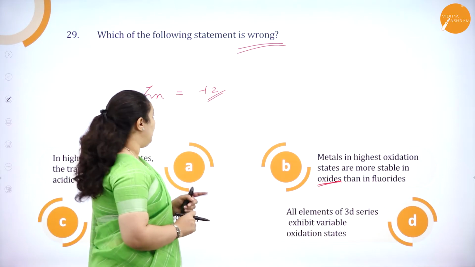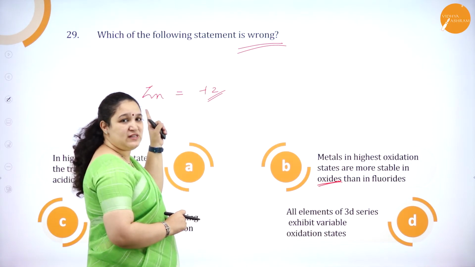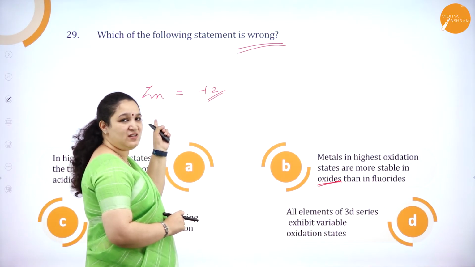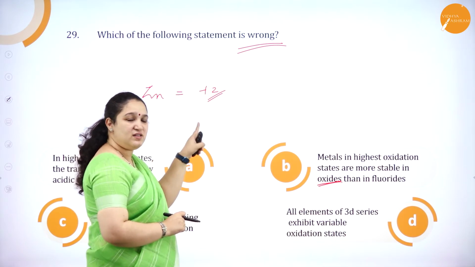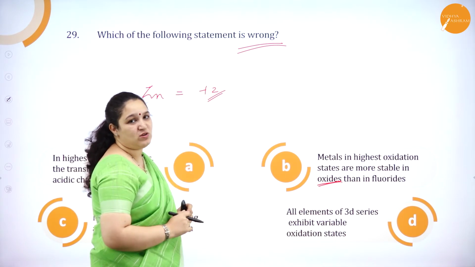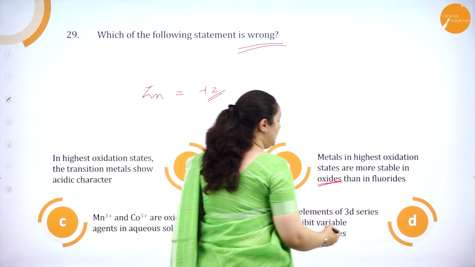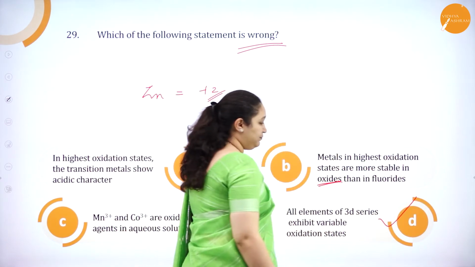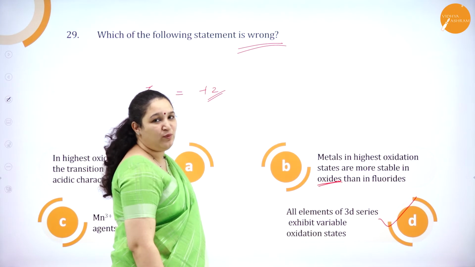So of course we have an exception which we already know, that zinc, which is present in the 3D transition series, does not have variable oxidation state. So obviously option D should be the wrong one and the correct answer for our question.